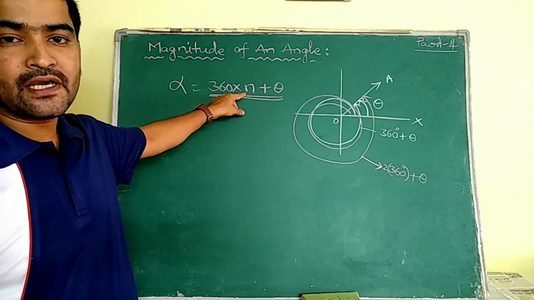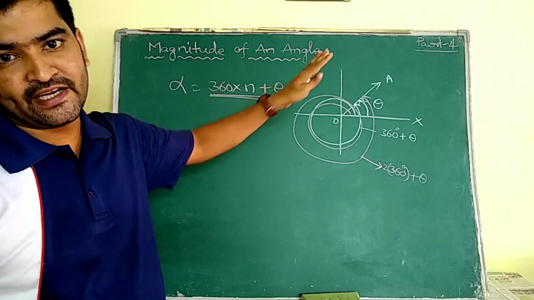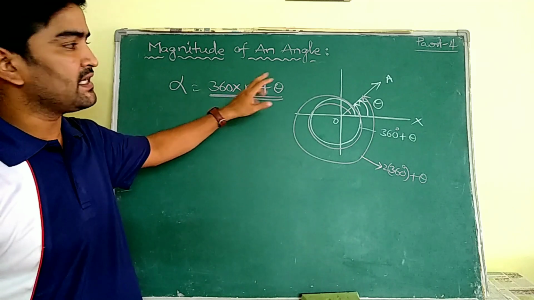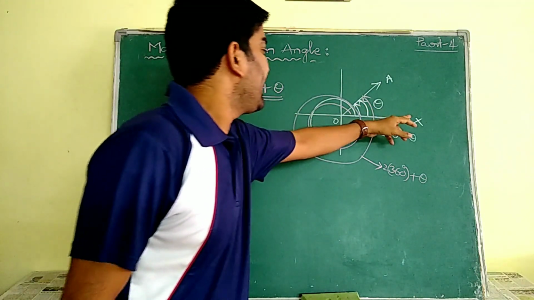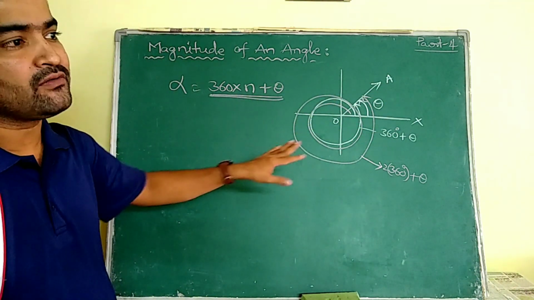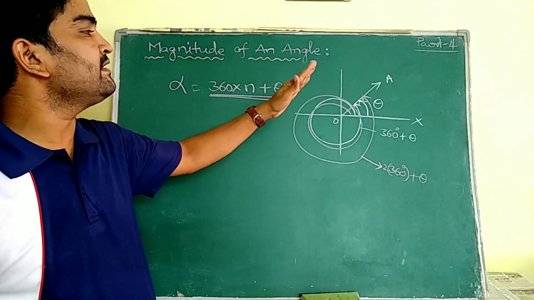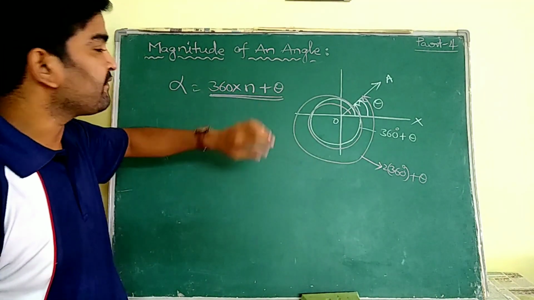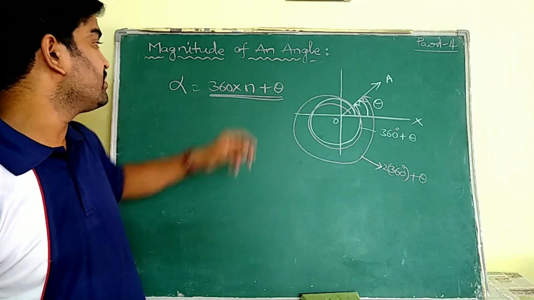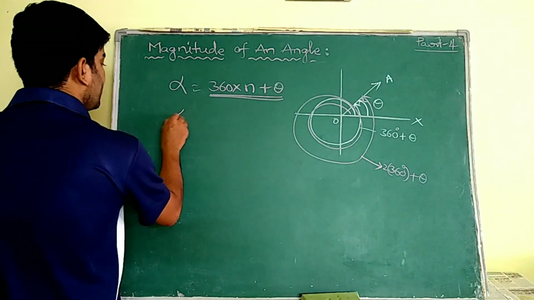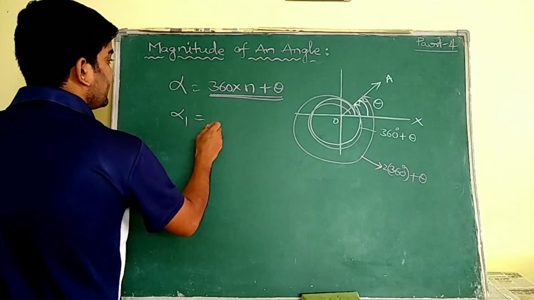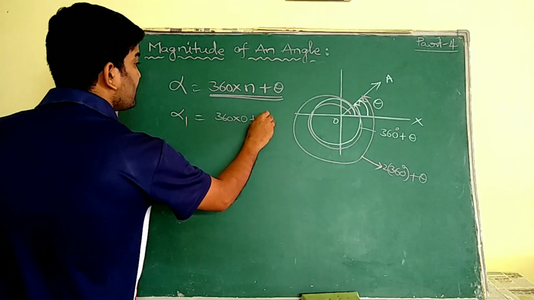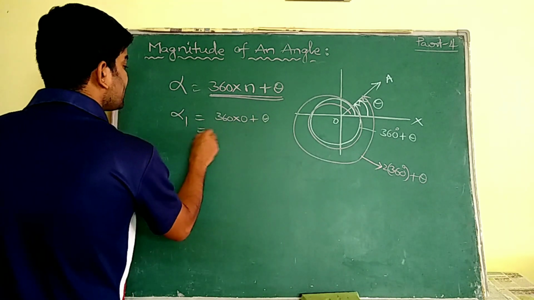This n may be any whole number. If I take 0 for n, that means in the first case XOA has not completed one revolution, it just started and stops at OA. So the number of rotations in the first case is 0. Let us consider that alpha 1, which is 360 into 0 plus theta, that is theta.